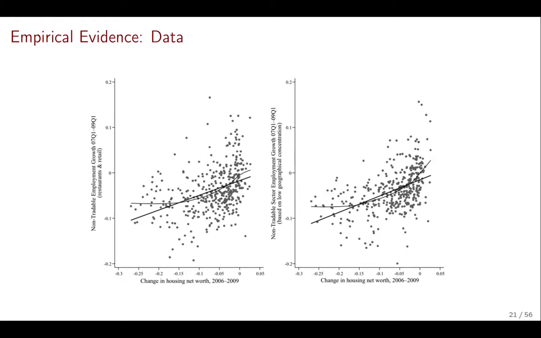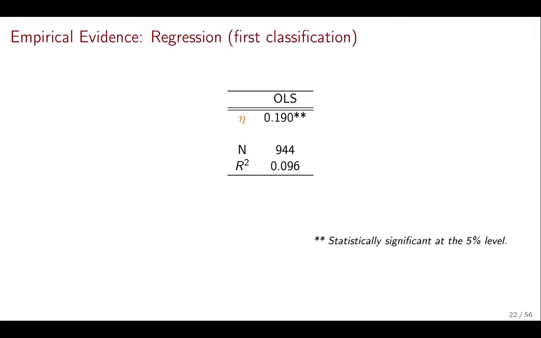Larger increases in housing net worth are associated with larger increases in non-tradable employment, or put the other way, a large decrease in housing net worth is associated with a large decrease in employment in the non-tradable sector. And here we can see the outcome of our regression. We find that the coefficient of interest is positive and it is significant.